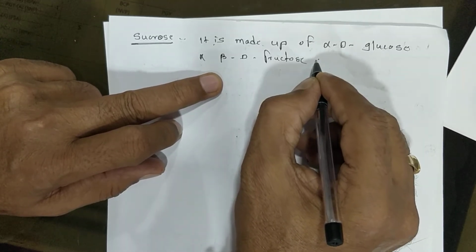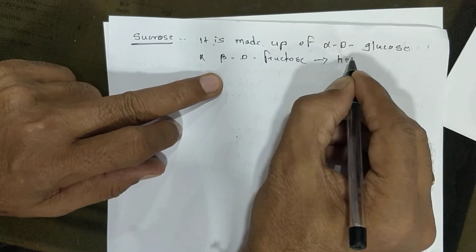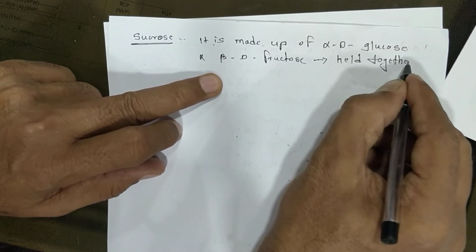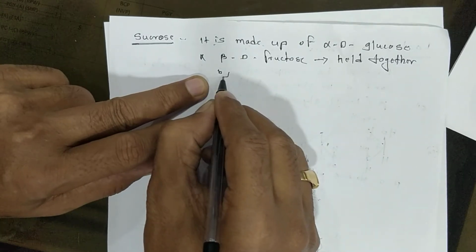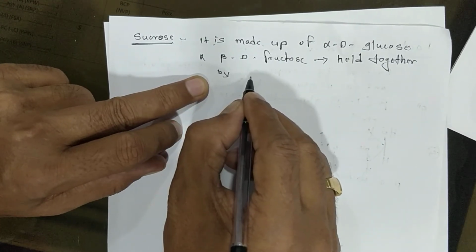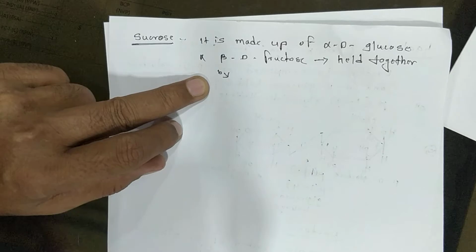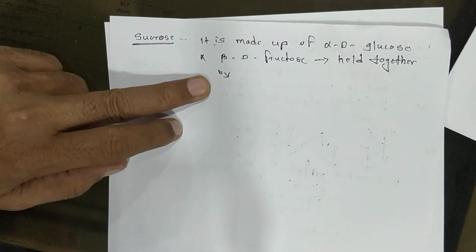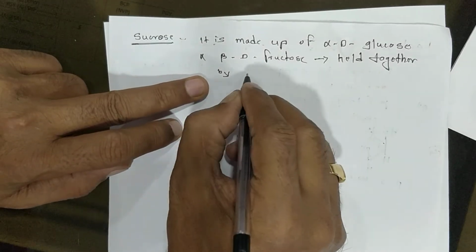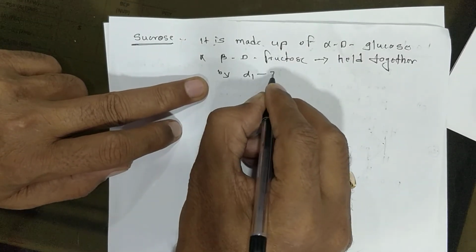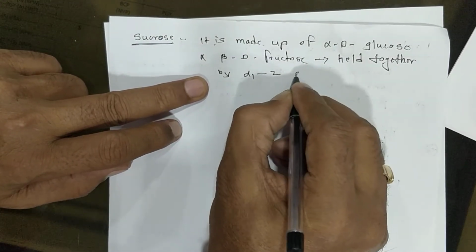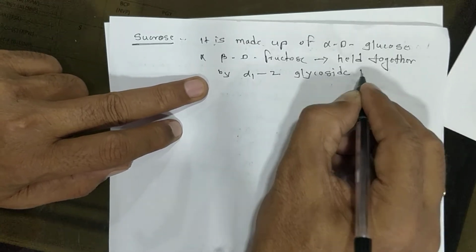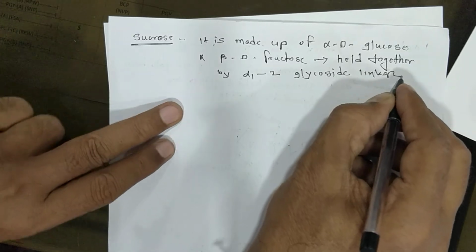These two molecules are held together, or joined together, by an alpha 1,2 glycosidic linkage.